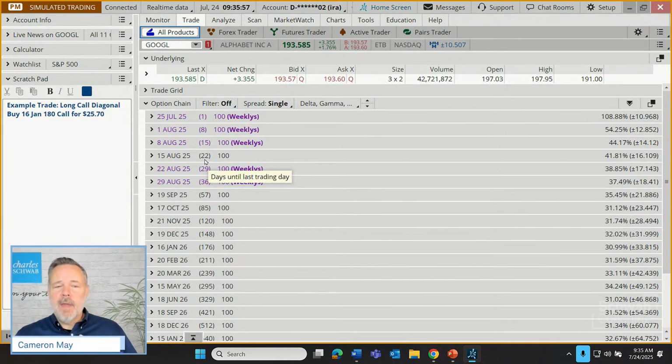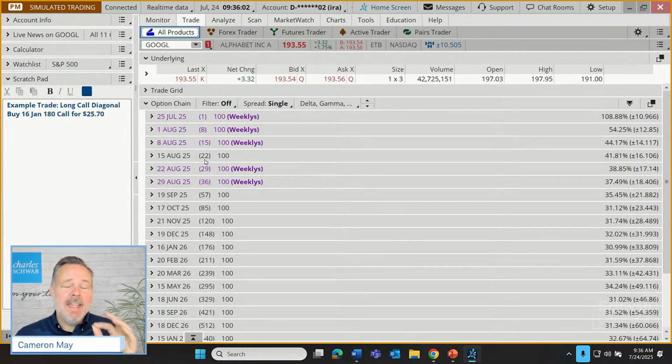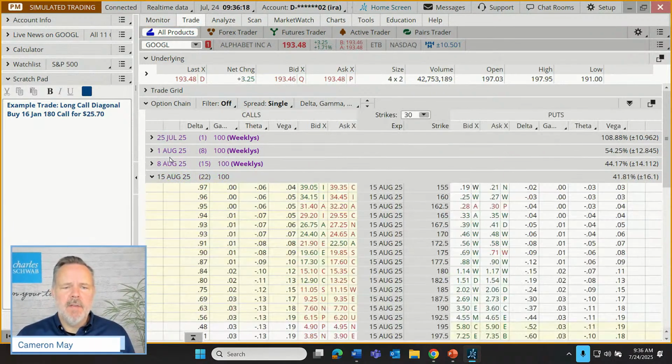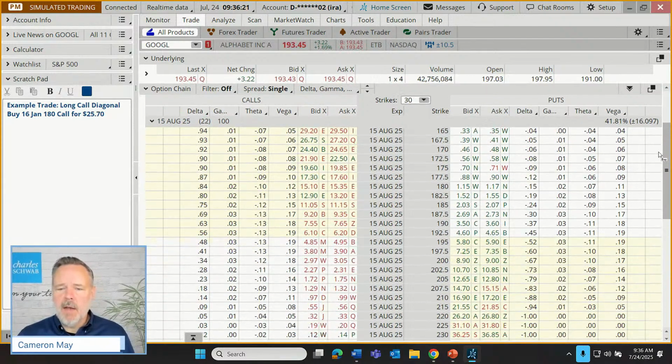The reason I tend to go to those in my example trades here is because they tend to be more liquid. The weekly options, as we just saw with GILD, tend to be less liquid and can get very wide spreads between the bid price and the ask price. Not all of them. Probably not, as a matter of fact, on Alphabet. But I'm going to go out here to the 15th of August. Anyway, those are 22-day contracts.